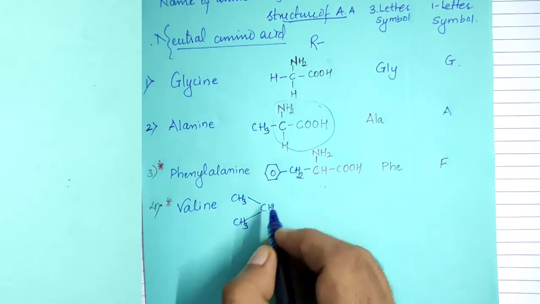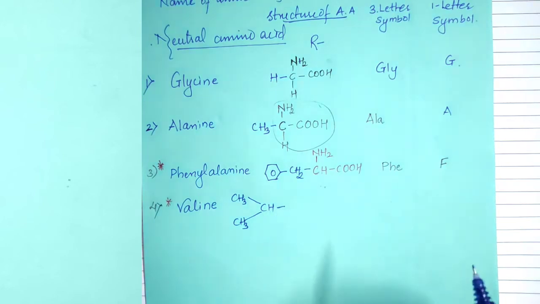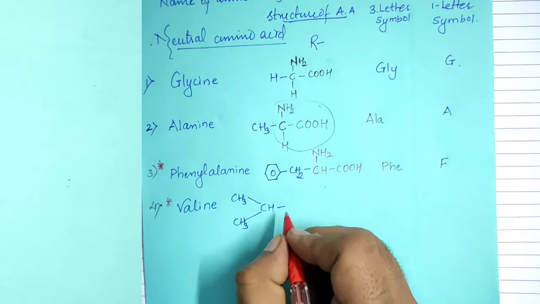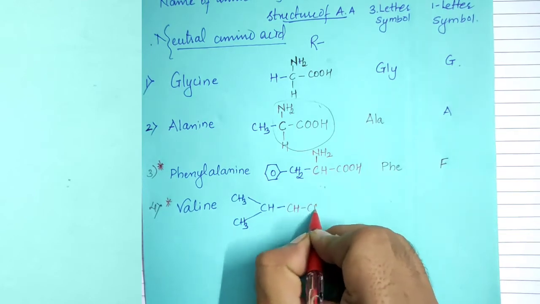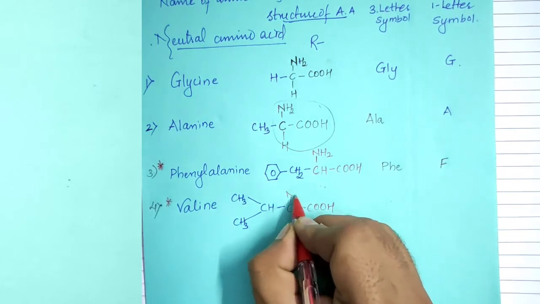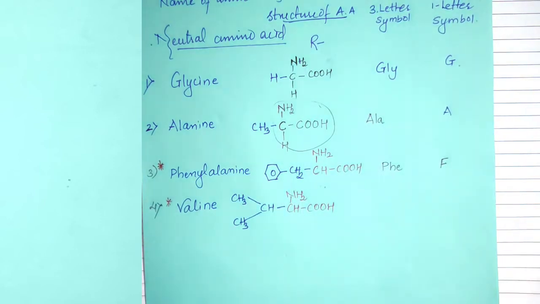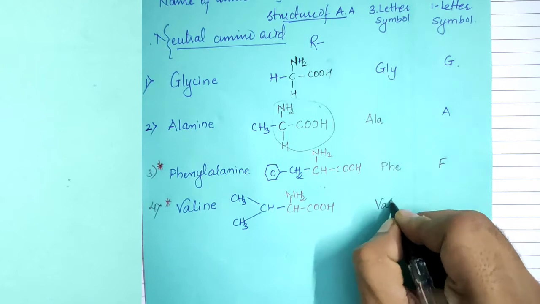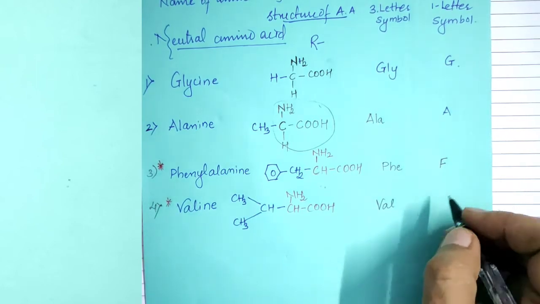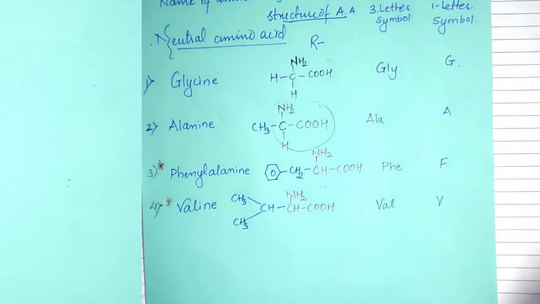This isopropyl group is attached to the alpha carbon atom, with COOH and NH2. The 3-letter symbol of valine is VAL, and the 1-letter symbol is capital V.